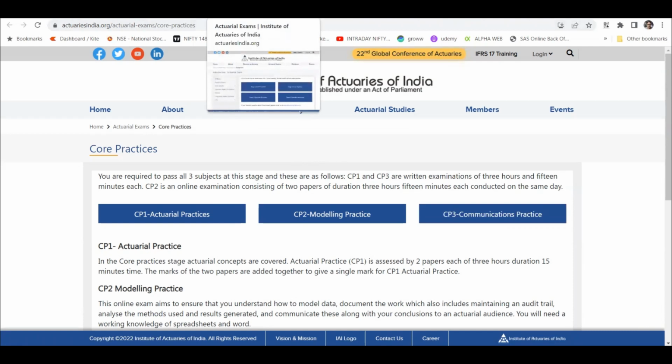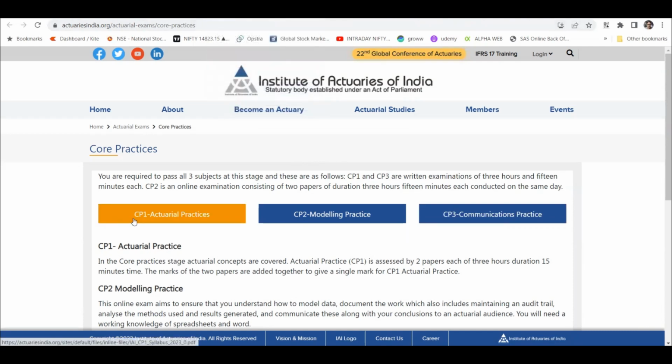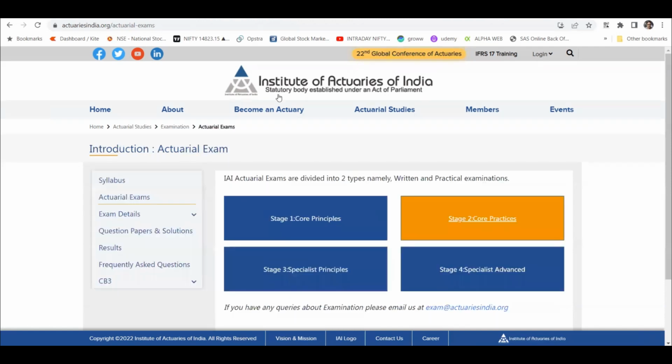So that's CP2. CP1 is probably the biggest and the toughest paper, and I think this is the most complete paper of everything that you need to know in the higher papers, which is SP and SA, is kind of covered here. I personally feel that there should not be any SA paper because everything is kind of covered in CP1 and SP series, right? But that's how the institute is. They would not follow what I want, right?